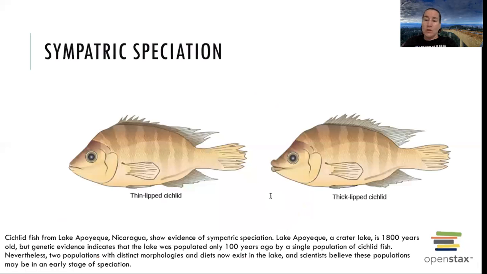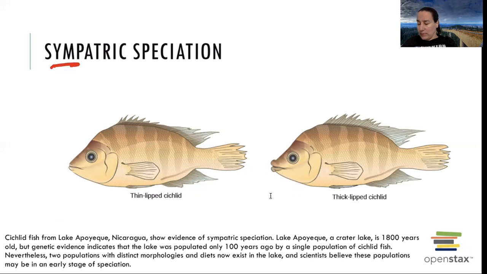Okay, that was all different homelands. These are things traveling to different places or getting isolated somehow from their compatriots and they are cut off. Sympatric speciation means same homeland. Sym is the same. Sympatric is same homeland. So how does this happen?